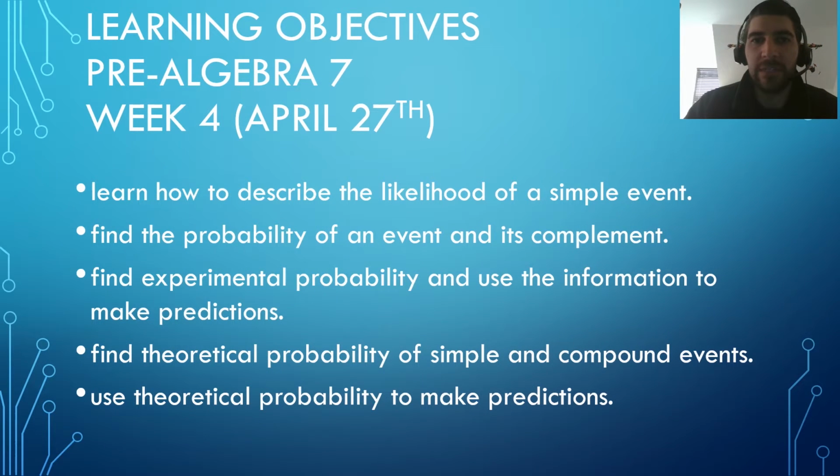Today's lesson will cover these objectives, which are the same as week 4 of the Pre-Algebra 7 BCPS Remote Learning Packet, which is the week of April 27th. Students will learn how to describe the likelihood of a simple event, find the probability of an event and its complement, find experimental probability and use the information to make predictions, find theoretical probability of simple and compound events, and use theoretical probability to make predictions. It sounds like a lot, but you'll be okay.